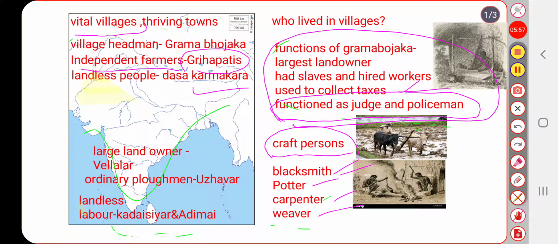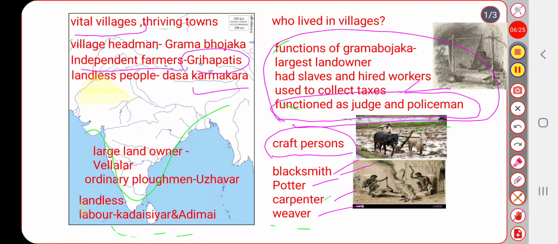This category of people also lived in villages. So what did you learn from this concept? Who lived in villages in the ancient period, in the north part and south part of villages, what names were given to those people, who was called Gramabhojaka and who was called Vellalar. All these you have learned.